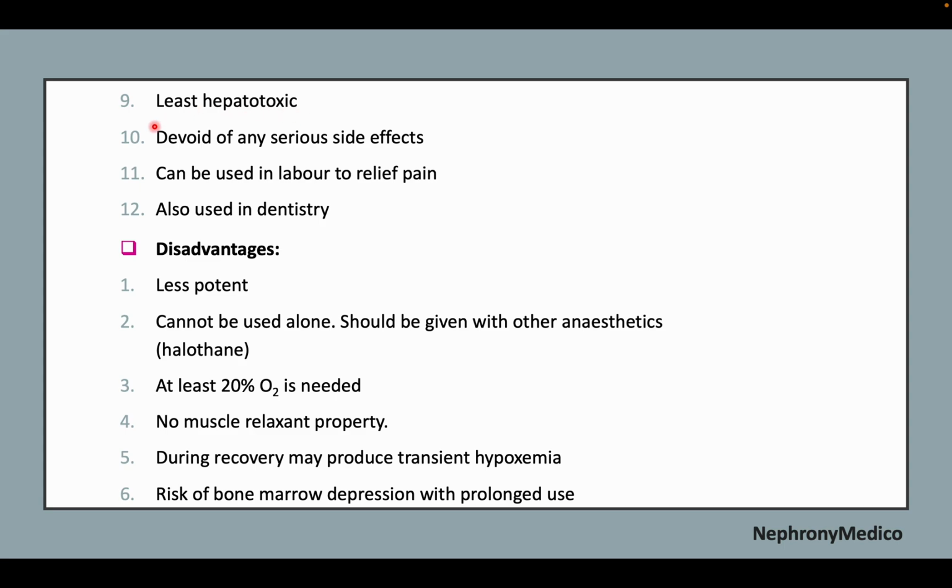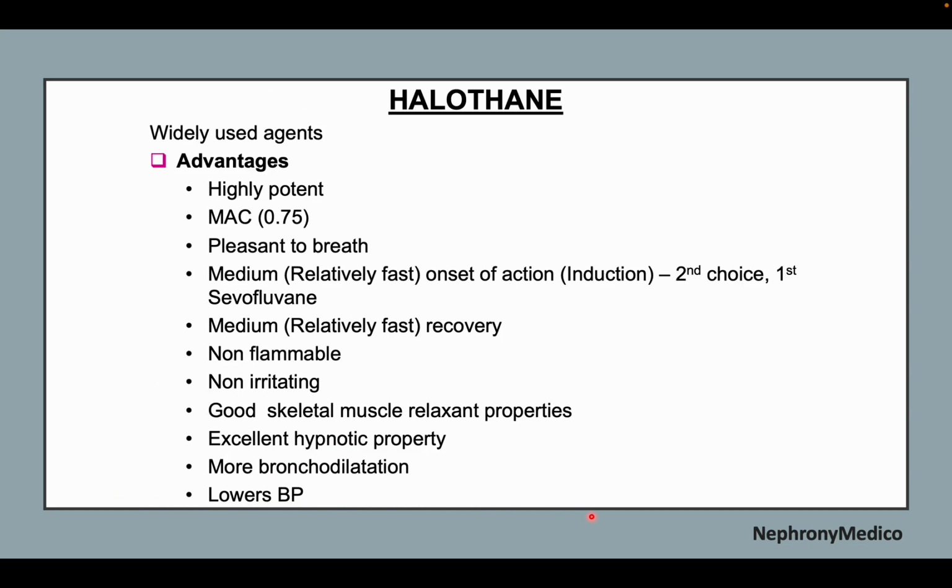Least hepatotoxic, devoid of any serious side effects, can be used in labor to relieve pain, also used in dentistry. Disadvantages include less potent, cannot be used alone, should be given with other anesthetics. At least 20% oxygen is needed and no muscle relaxant property. During recovery it may produce transient hypoxemia, and there is a risk of bone marrow depression with prolonged use.